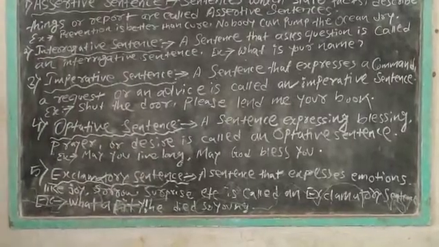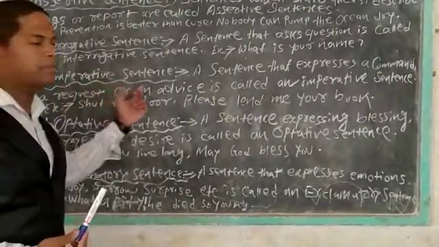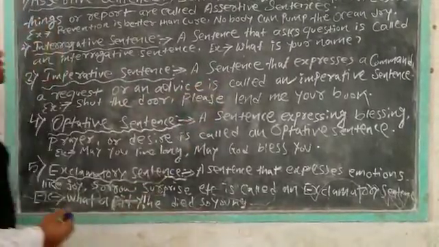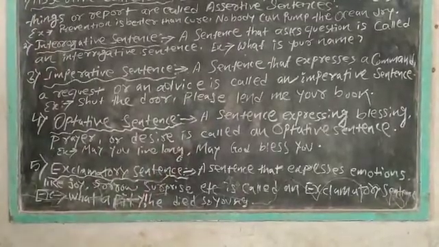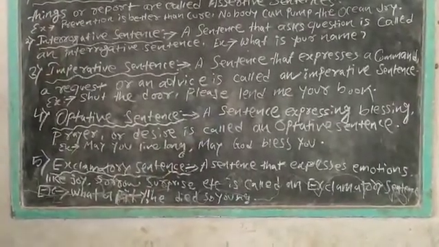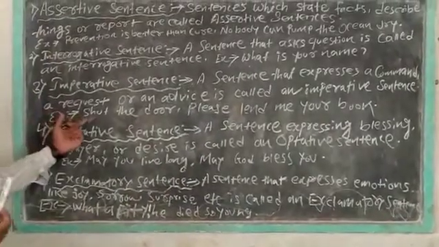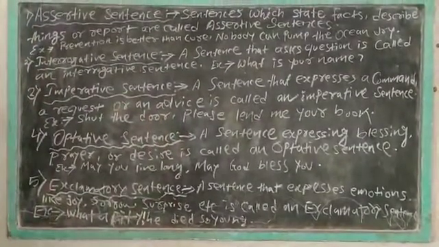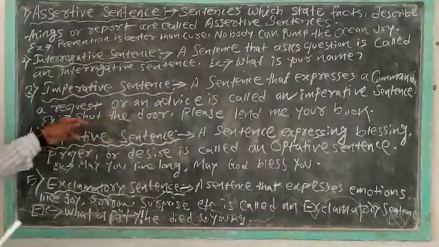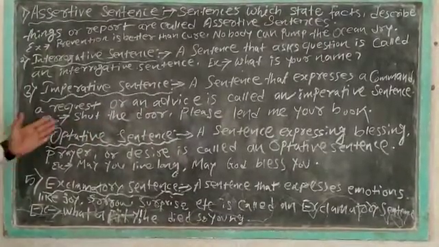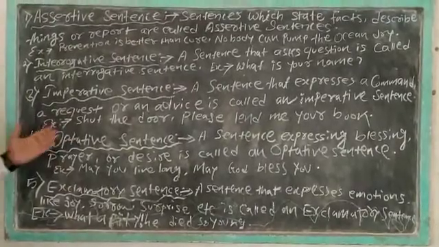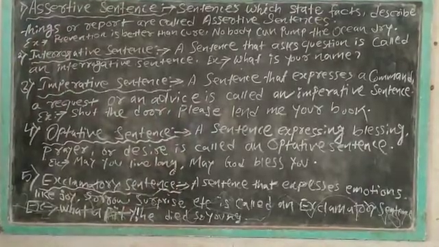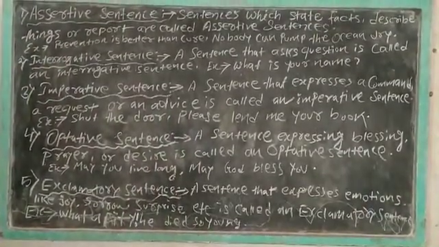Now come to the third one, the imperative sentence. What do we mean by imperative sentence? A sentence that expresses a command, a request or an advice is called an imperative sentence. For example, you can say shut the door, and another example, please lend me your book. In the first example, shut the door, the order of the speaker is expressed. In the next example, please lend me your book, the request of the speaker is expressed. That's why these are examples of imperative sentence.